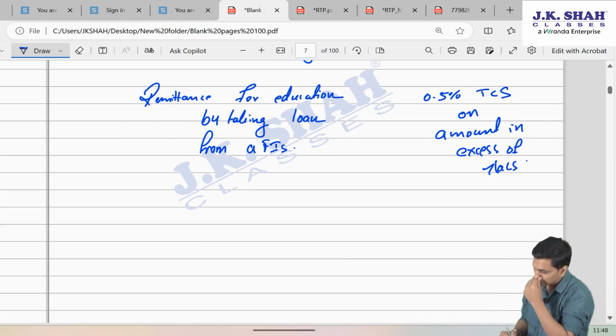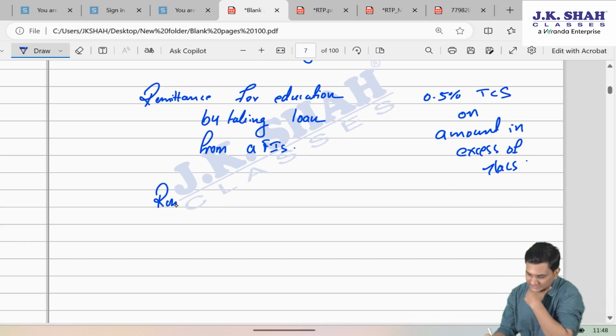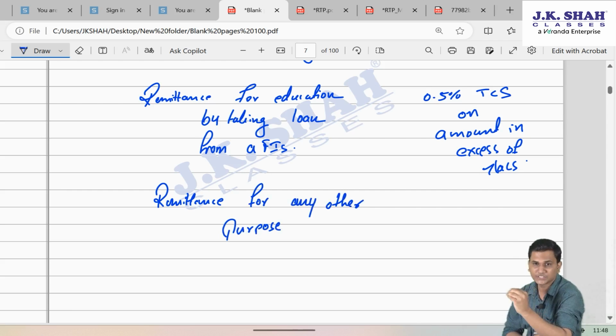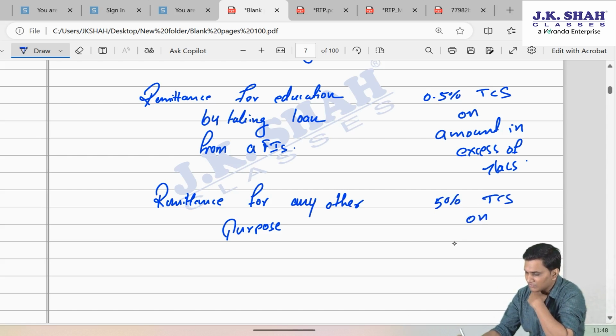Similarly, if you are making the remittance for any other purpose, even if for education purpose but not by taking a loan, like you want to remit some money to your family members just for their expenditure outside India, or you want to make some remittances for medical treatment, etc. outside India. So prior to this amendment, all these purposes were covered under any other purpose. So there was again TCS of 5% on amount in excess of 7 lakh.